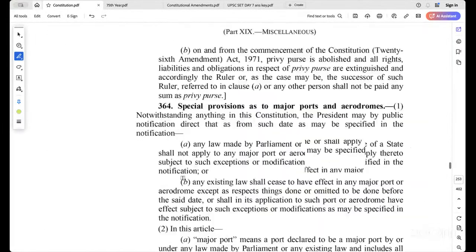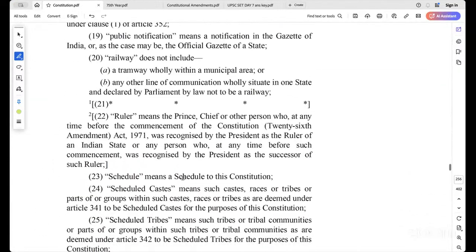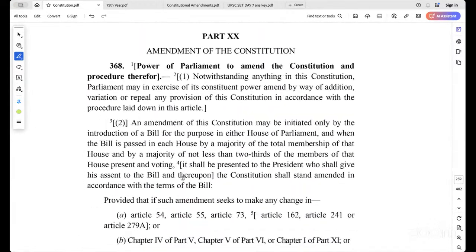See, Article 368, this was it out, right?